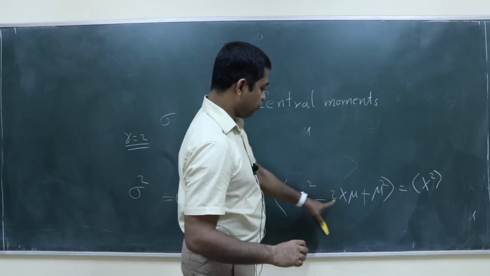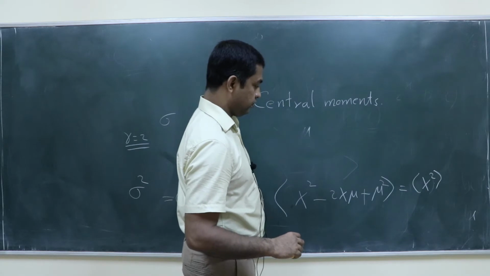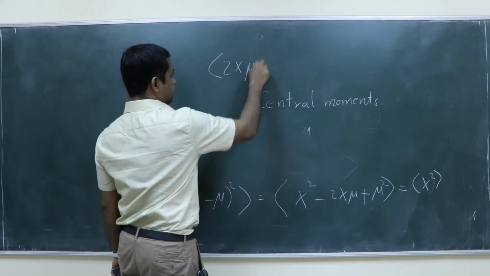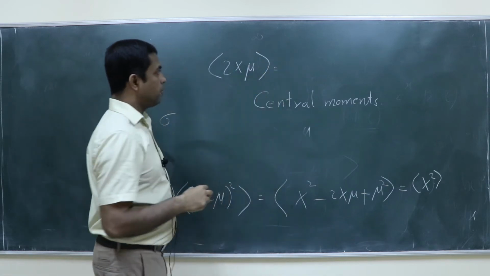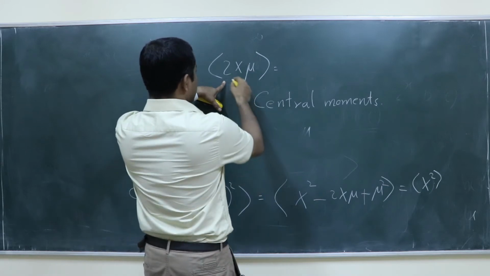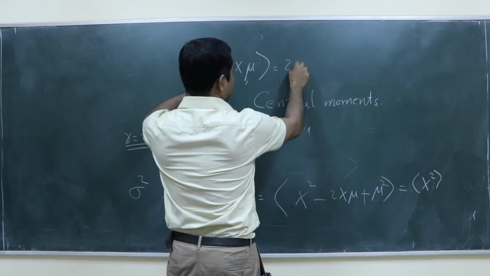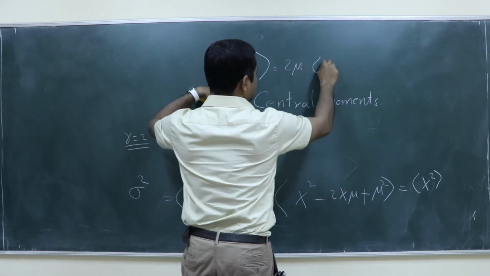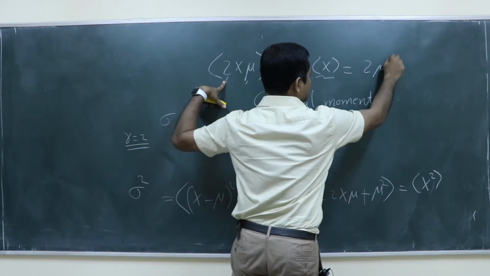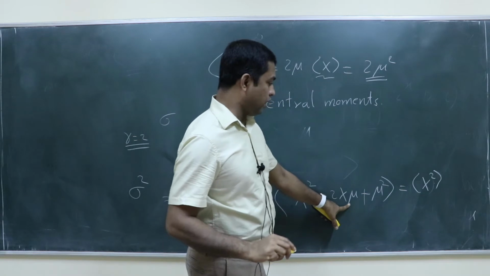What is the average of 2x mu? Because 2 is a constant and mu is a constant, you can take those outside. The average of x is mu, so 2 mu square. So this will give you minus 2 mu square.